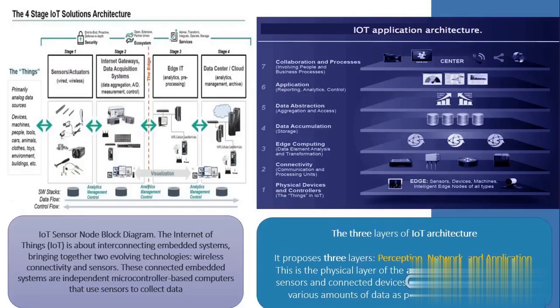AWS IoT Core supports these protocols: MQTT, first, message queuing and telemetry transport. Next, MQTT over WebSocket Secure, HTTPS, hypertext transfer protocol secure, and AWS IoT Core for LoRaWAN, long range wide area network. How to get started? Using the AWS IoT Device SDK, using AWS IoT Core for LoRaWAN, and next, the AWS command line interface, CLI.